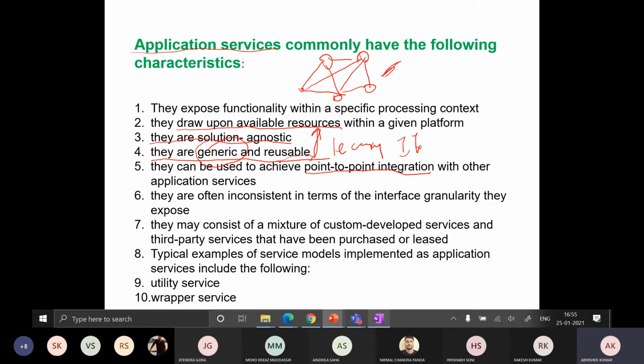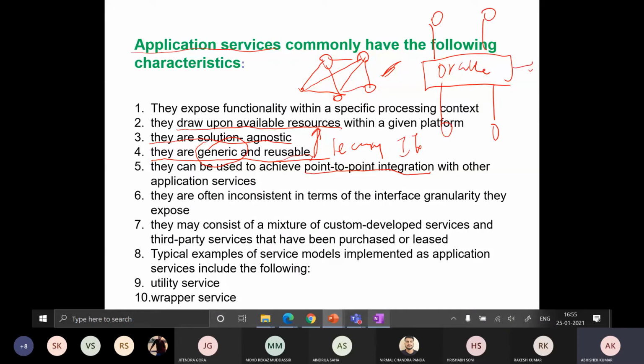So what we do, we simply come up with an ESB, enterprise service bus, or you can say Oracle Service Bus, if we are learning the Oracle suite. So we can simply use these 5 services over here.